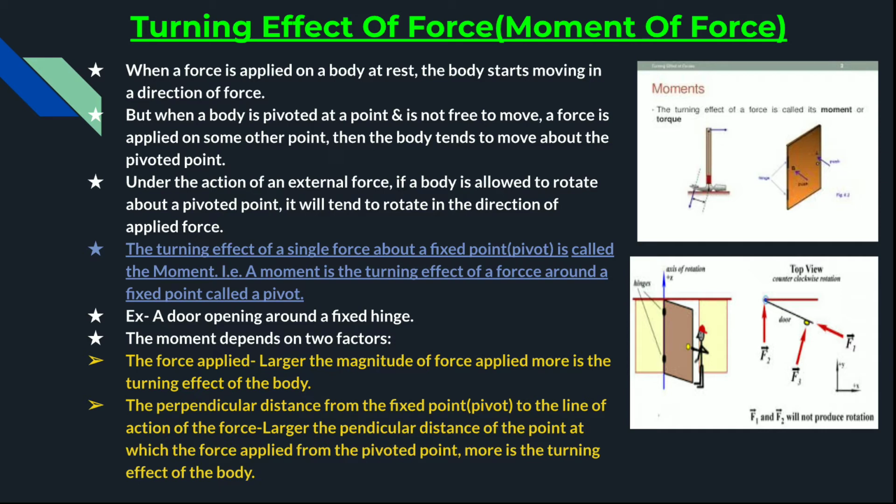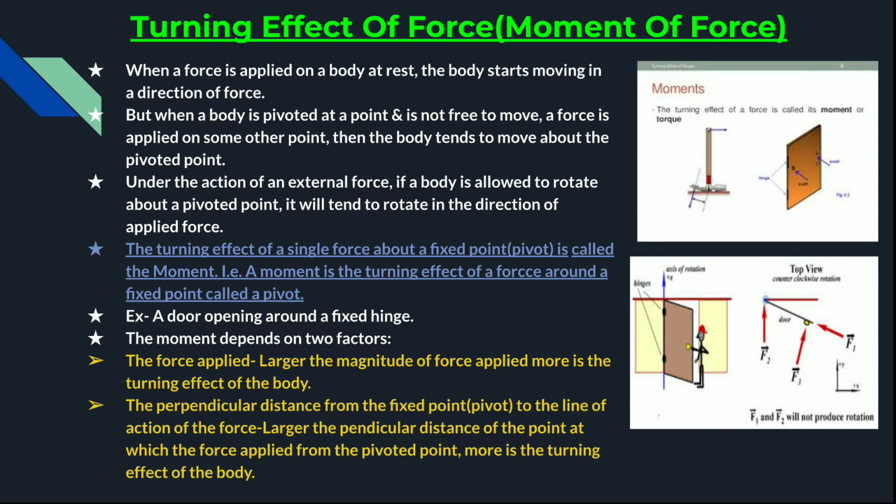But when a body is pivoted at a point, that is not moved, and a force is applied on some other point, then the body tends to move about the pivoted point, like a wheel. When we apply a force on one side of the wheel, it starts rotating around this pivoted point.